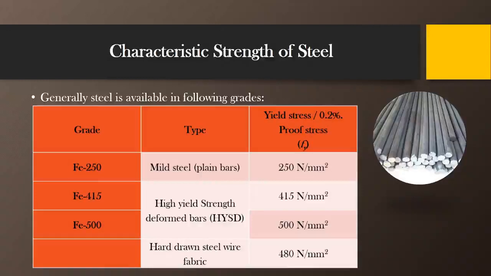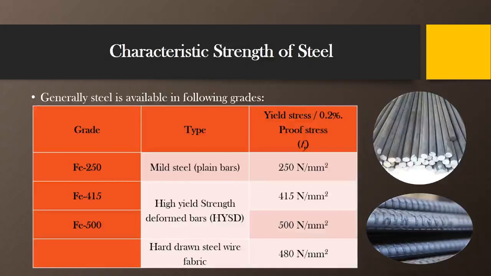Then the second type of grade is Fe 415, which comes under the high yield strength deformed bars, HYSD bars. These are the modified bars which have great ductility and good properties as compared to the mild steel bar. This kind of high strength deformed bar will provide better bond with the concrete, because these bars are provided with ribs, as you can see in this picture.